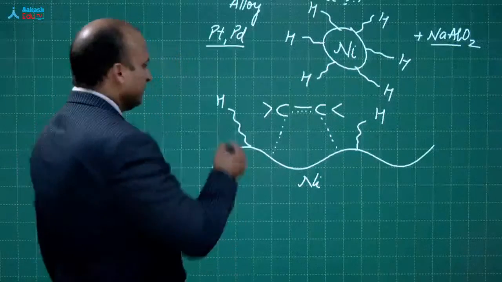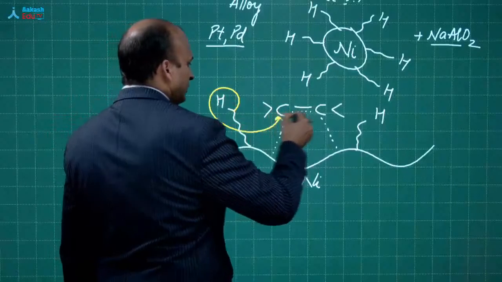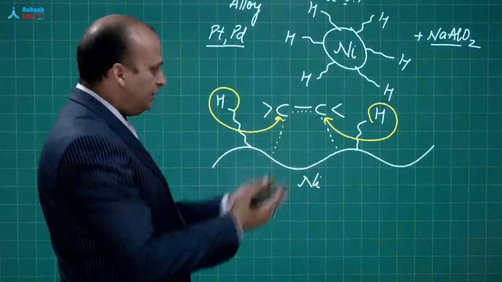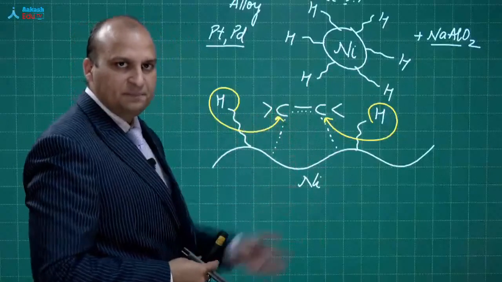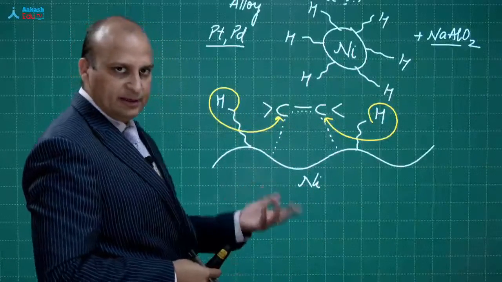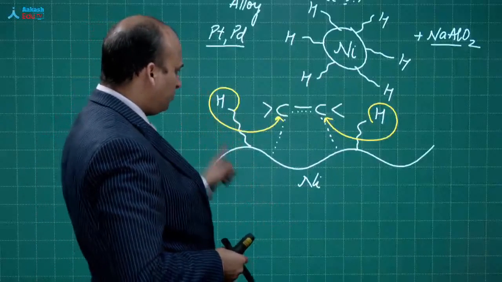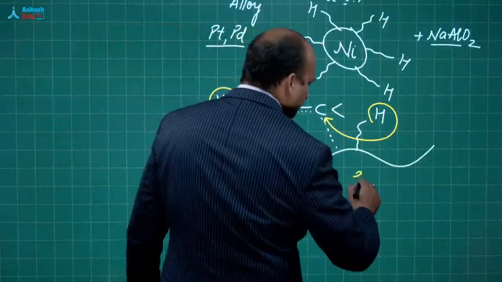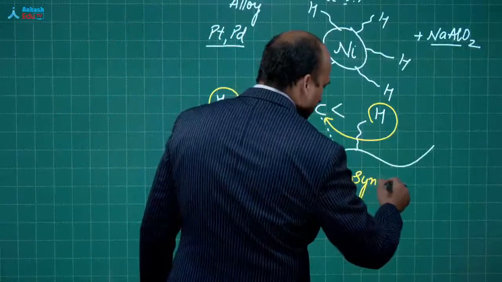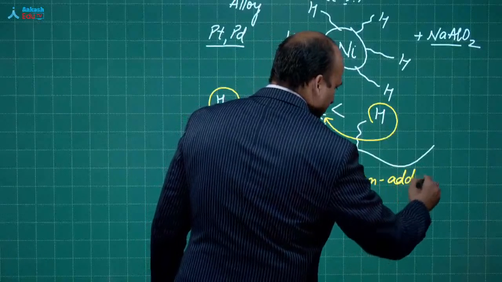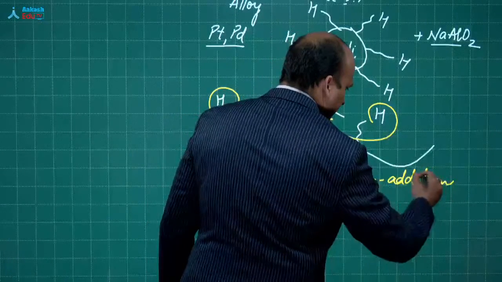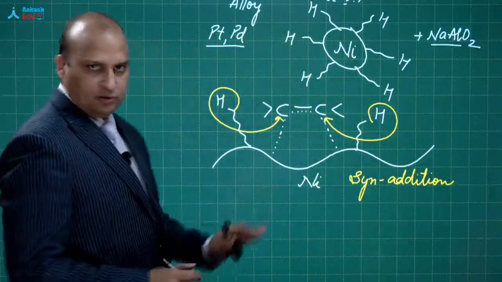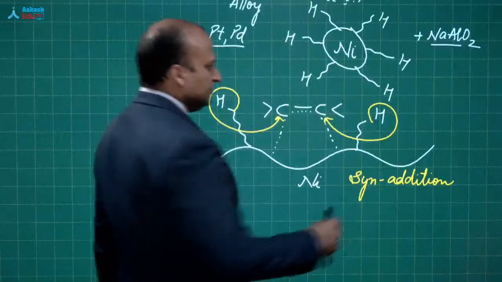Now what happens? This hydrogen and this hydrogen combine in that alkene or alkyne, and thus give you the saturated hydrocarbon, that is alkane. Okay. Now as you can see, both the hydrogens are adding from the same side. So this addition is also referred as syn addition. Clear beta? Fine.